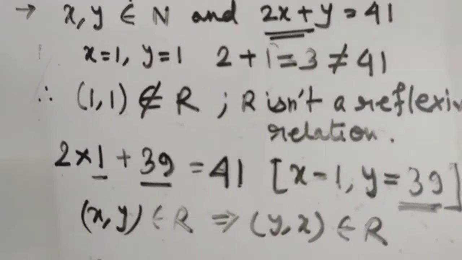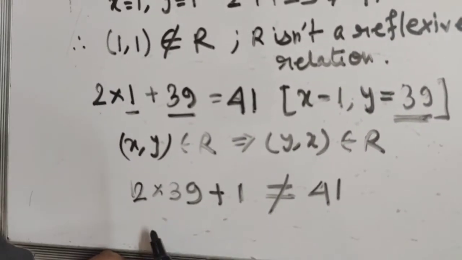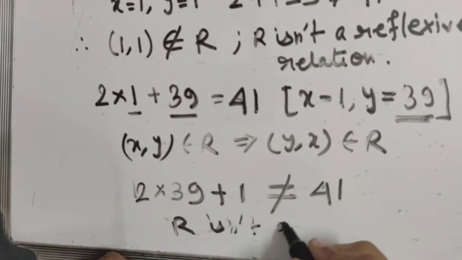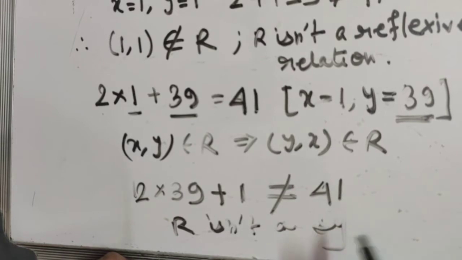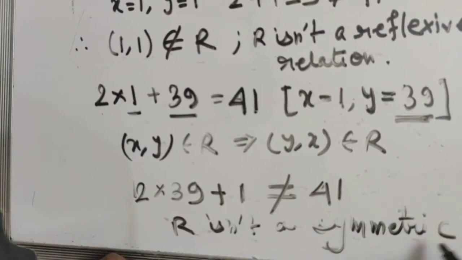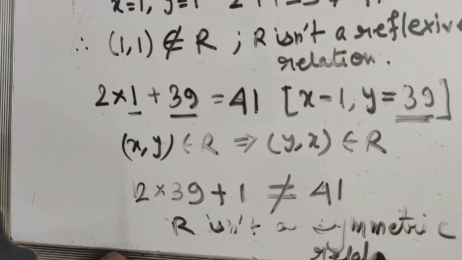Therefore we may write that R is not a symmetric relation.